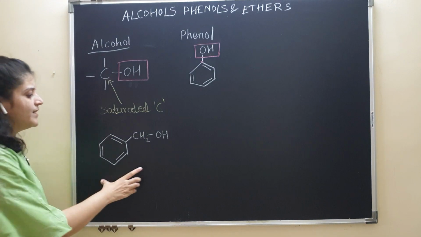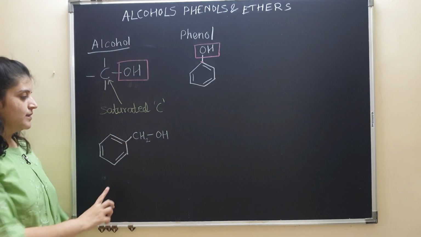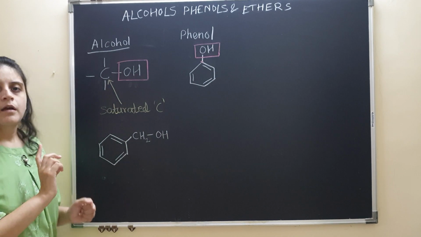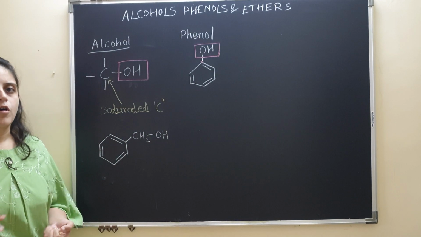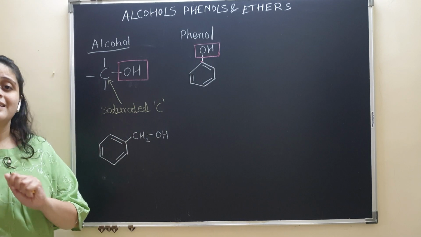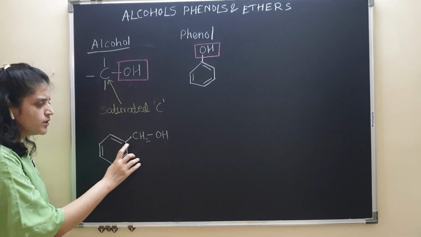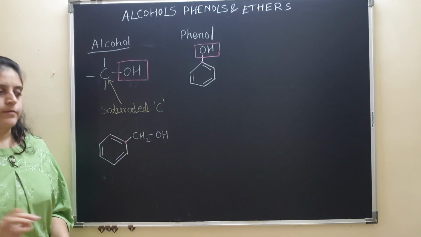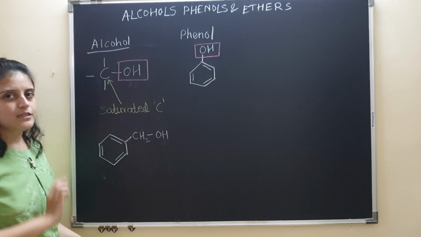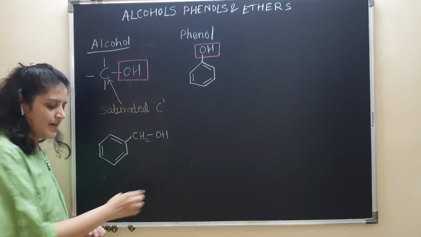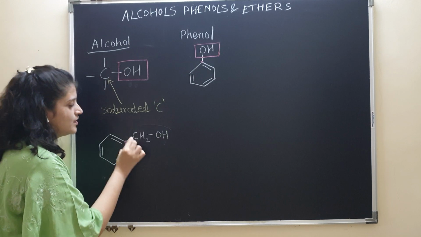Now, I will write one more example here. And just think which type of organic compound is this? Is this an alcohol or is this a phenol? This will be an alcohol. Why? Because you can see the benzene ring over here. The benzene ring is there, but is the OH group directly attached to this carbon? No. OH is not directly attached to the benzene ring, but it is present in the side chain. This whole thing is the side chain.